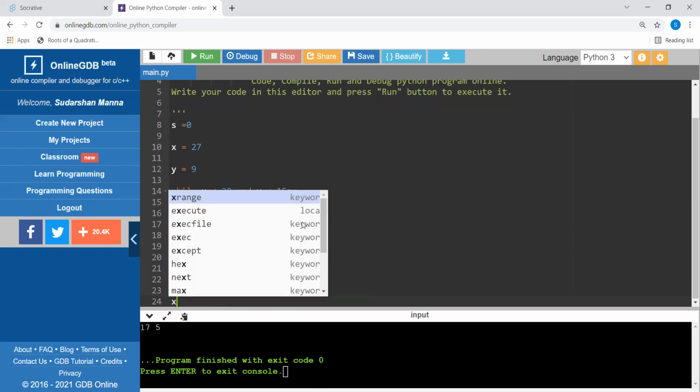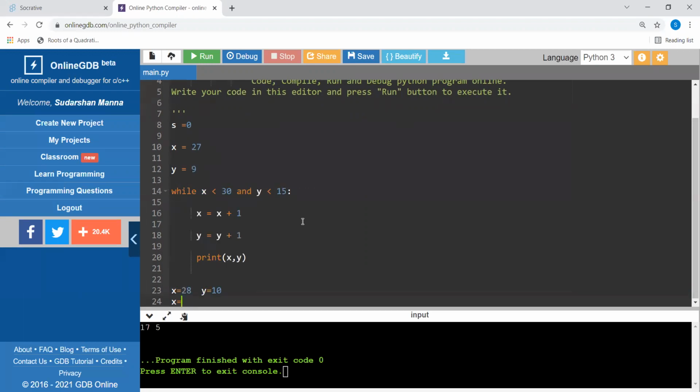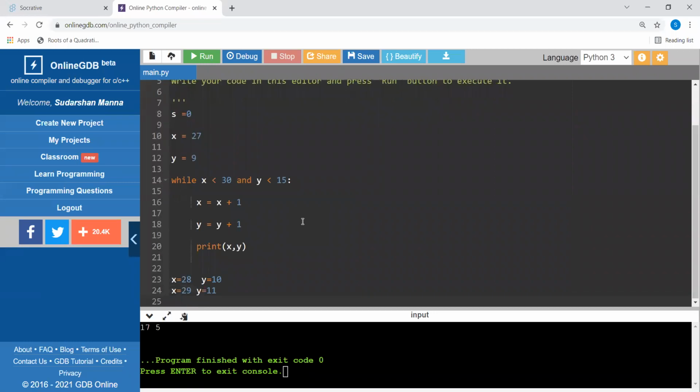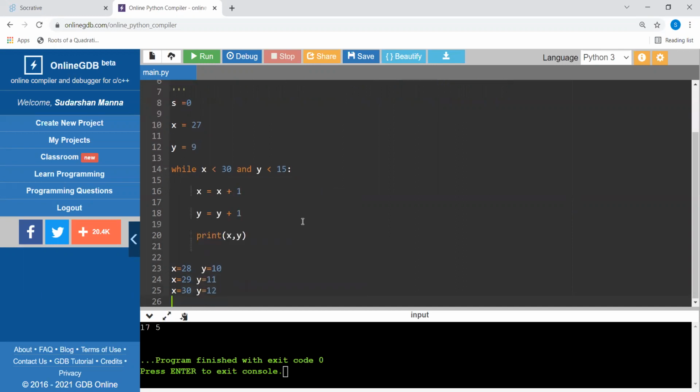Next time x is 29 and y is 11, which is also true. Then next time x is 30, which is inside the loop, and y is 12, which is also possible. But now when it goes up here, this time it is not going, so 31 is not going to be printed.